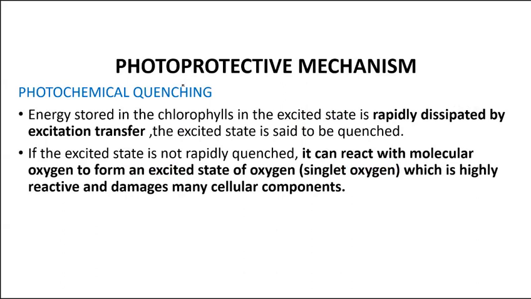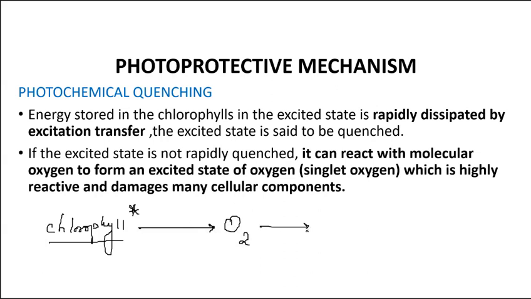Now, the photoprotective mechanisms include photochemical quenching. So what is photochemical quenching? PS1 and PS2 are chlorophyll molecules only. When these chlorophyll molecules receive the energy, they become excited. The excited one, which I am marking with a star, will release the energy to another molecule. For example, oxygen came and received the energy. Once oxygen received the energy, oxygen became singlet oxygen.